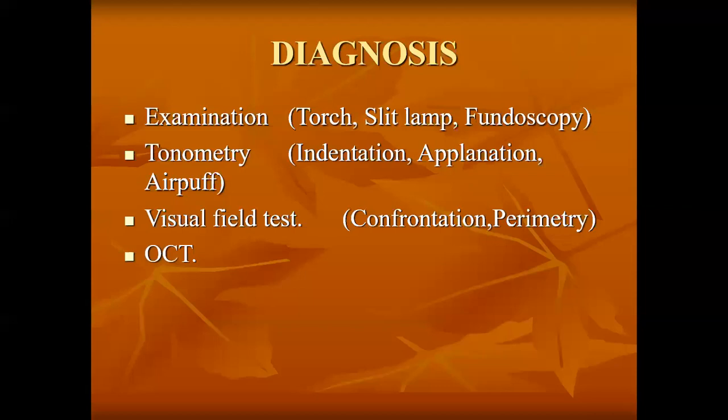We can easily see the anterior chamber and the iris, as well as the angle of the anterior chamber with the assistance of the gonioscopic lens. So slit lamp plus gonioscopic lens combined, we can see the anterior chamber angle. This will give us an idea whether the anterior chamber angle is open or closed. Okay, so we will examine the anterior chamber angle with the help of slit lamp and gonioscope.